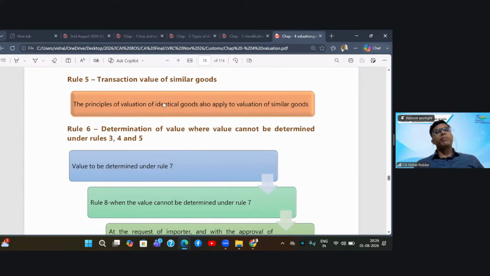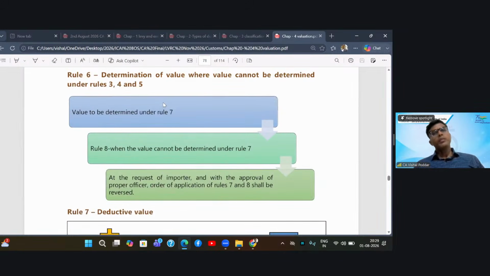You can take their price and we will make slight adjustments. Again, all the conditions and adjustments we studied above in rule 4, that is for identical goods, apply over here as well.